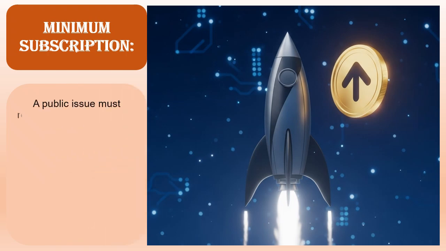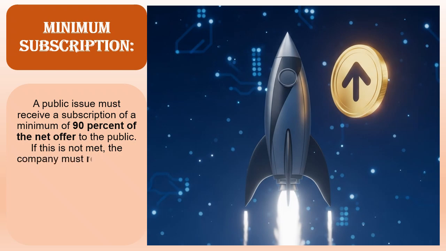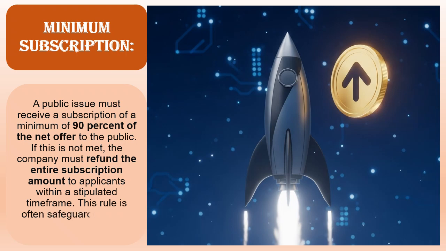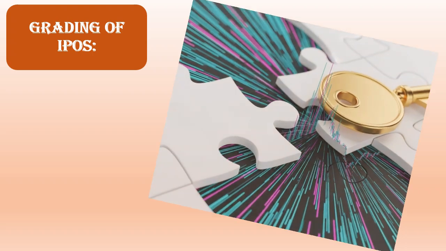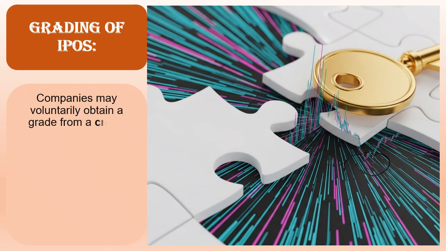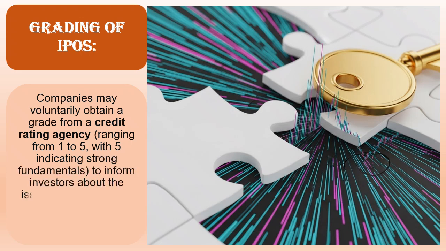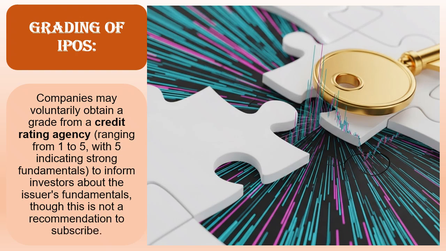A public issue must receive a subscription of a minimum of 90% of the net offer to the public. If this is not met, the company must refund the entire subscription amount to applicants within a stipulated time frame. This rule is often safeguarded by an underwriting agreement. Grading of IPOs. Companies may voluntarily obtain a grade from a credit rating agency, ranging from 1 to 5, with 5 indicating strong fundamentals, to inform investors about the issuer's fundamentals, though this is not a recommendation to subscribe.